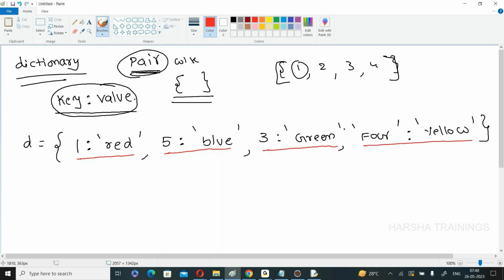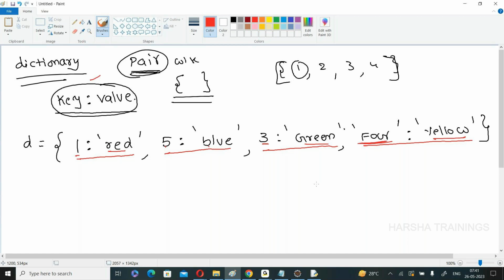Right now I have a dictionary with four elements, stored according to this syntax. Here 1 is the key, colon, red is the value. Keys are not only integers. A key may be a string also, but a list is not allowed. A key is either an integer or a string.